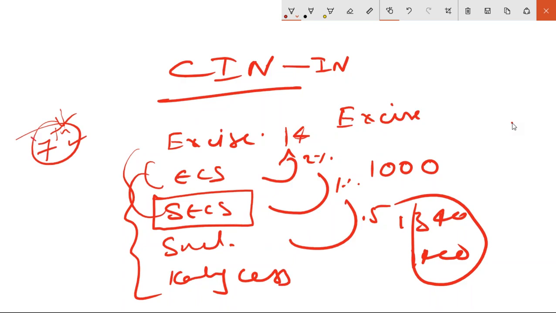To eradicate this, the government charges secondary education cess, and this amount should be spent only on putting up new schools where education stops at 7th, so that they can continue up to 10th. The idea is good, but I don't know how well it has given results. Swachh Bharat is also for a purpose, but how it materializes at the end of the day, whether they use these funds exactly there or deviate the funds, that is a question. But anyway, we are not concerned with that.